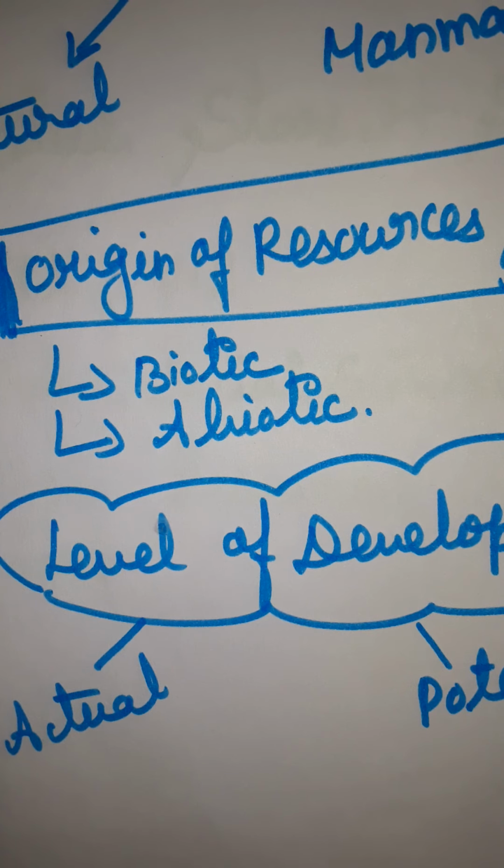Localized and ubiquitous. Okay, humans have used their intelligence to create certain resources like vehicles, buildings, roads, etc. Humans themselves are a resource like a farmer, laborers, teacher, doctor, etc. Human resource development is essential for further development.